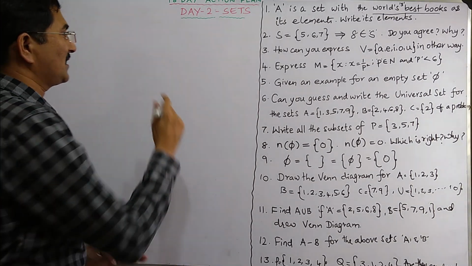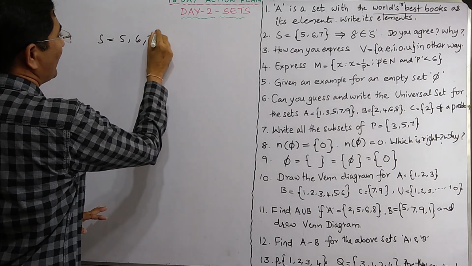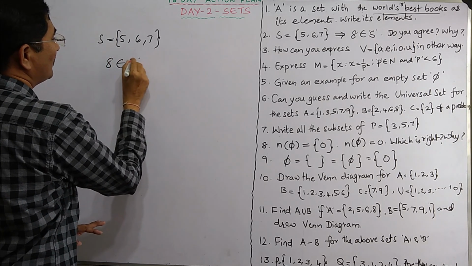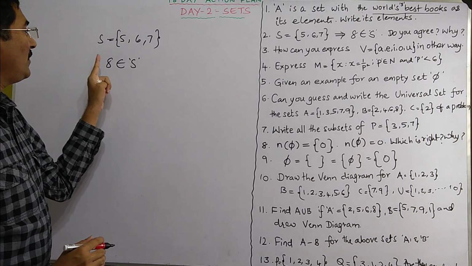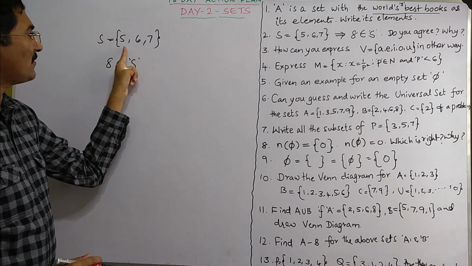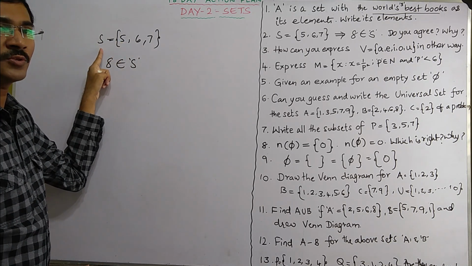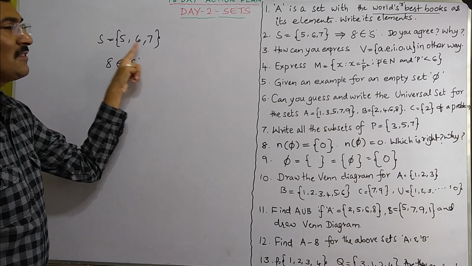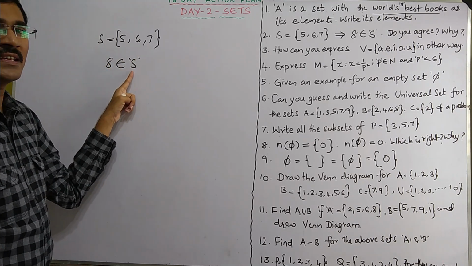Coming to the second question, S is equal to {5, 6, 7}, and it is given that 8 belongs to S. Do you agree? Why? Whatever elements are present in this set, we say that element belongs to S. So 5 belongs to S, 6 belongs to S, 7 belongs to S. Here 8 belongs to S is given.